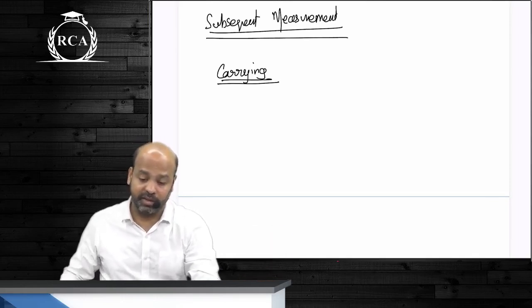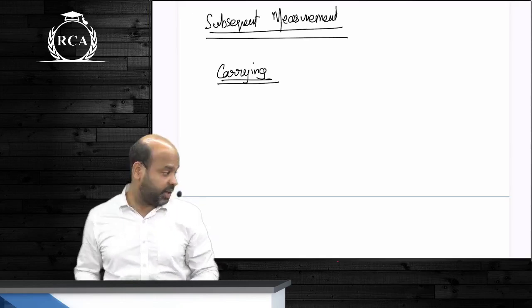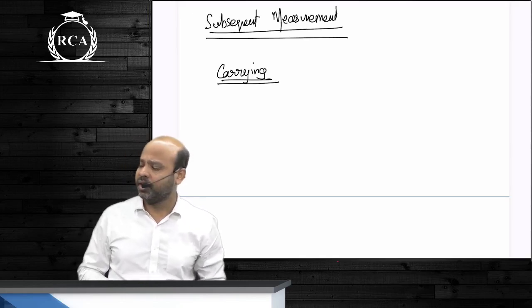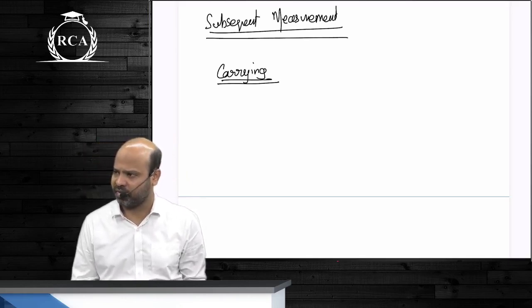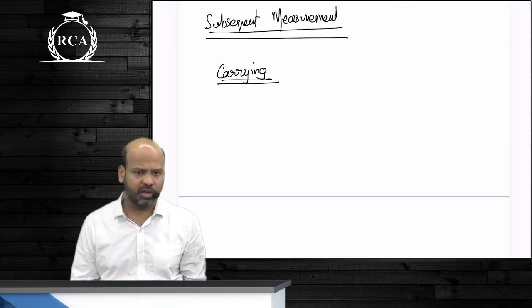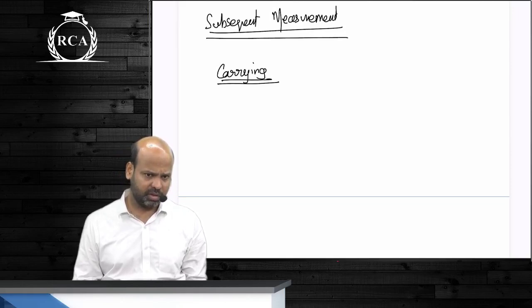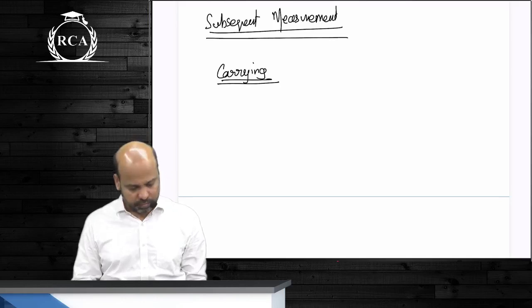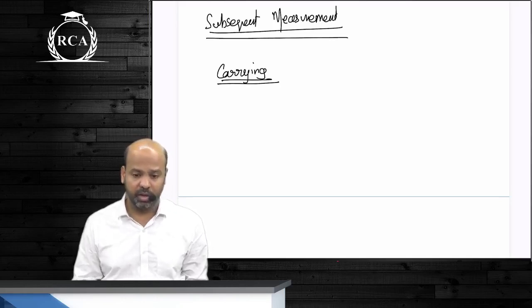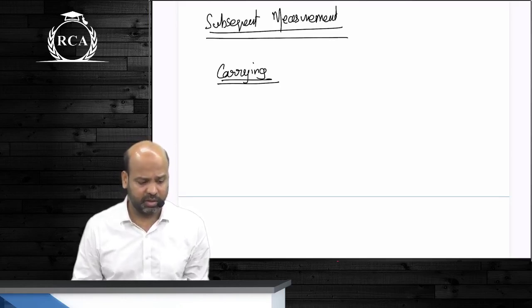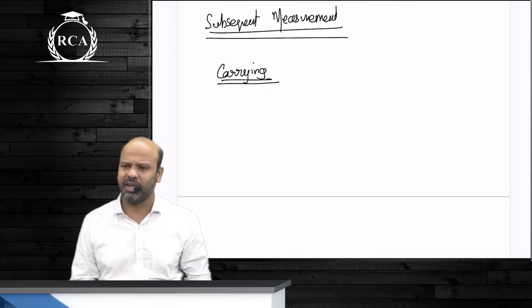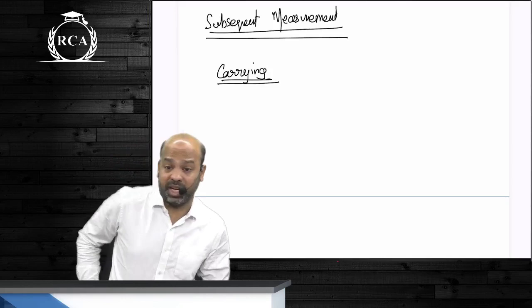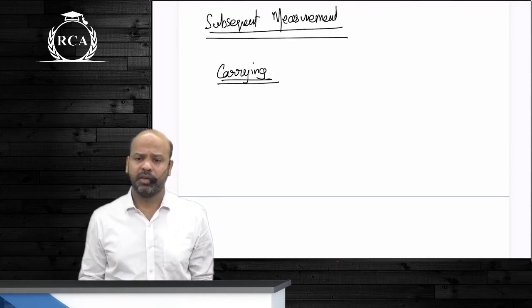Next sentence, next line. If an asset is held for sale, how are you going to derive economic benefit? Economic benefit will be derived by selling it.